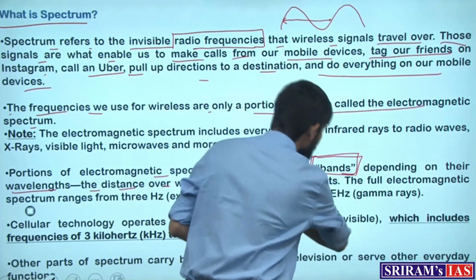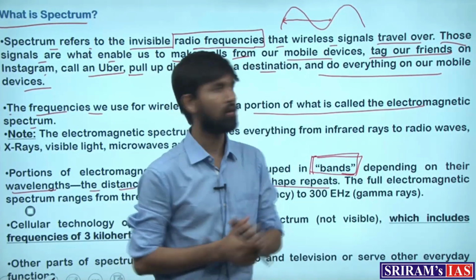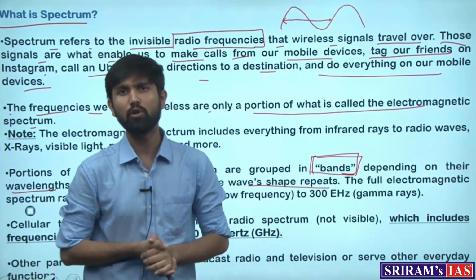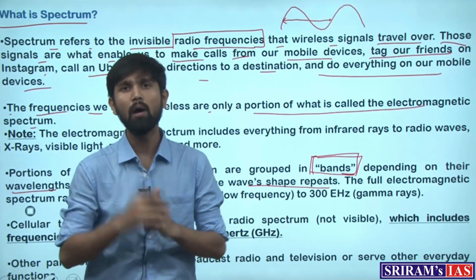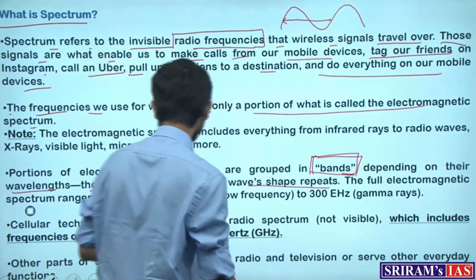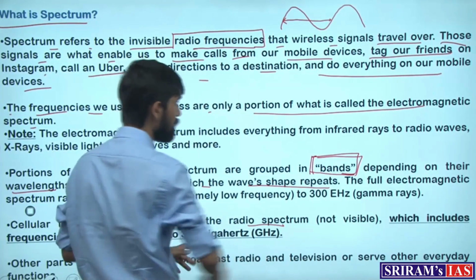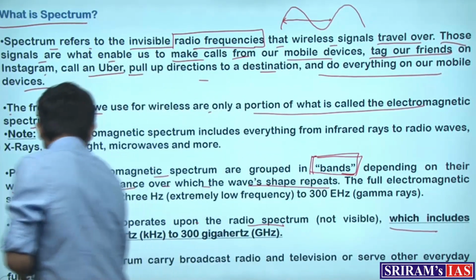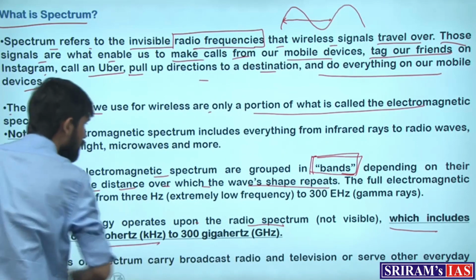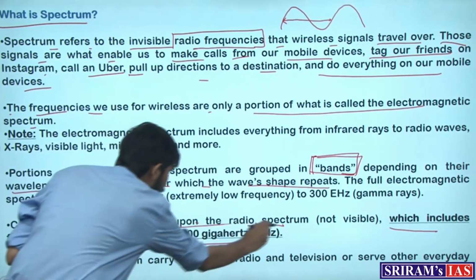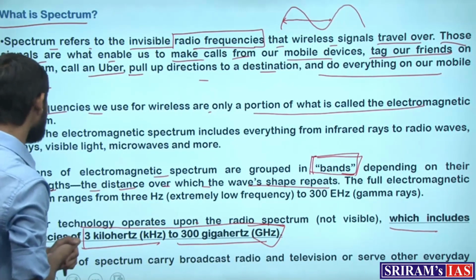So in the 5G auction process, there are multiple bands available for the operators to purchase and bid for. These bands operate within the radio spectrum, which includes frequencies from 3 kilohertz to 300 gigahertz. So this is the range in which the waves operate, right?